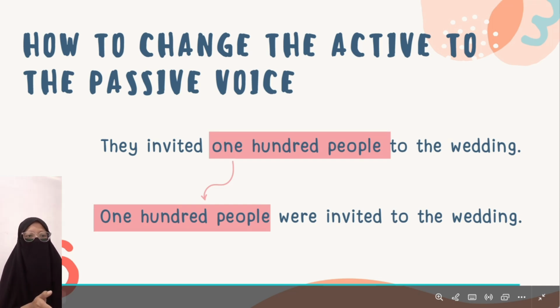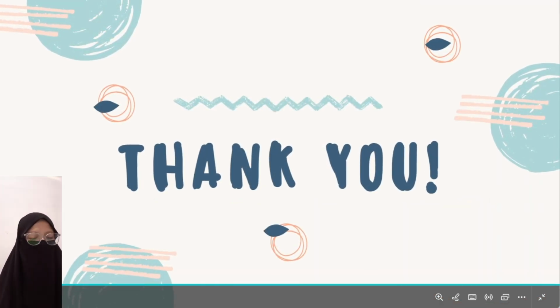We move the object to the front, and then we start with the object. 100 people were invited to the wedding. In the active, the object is in the middle, but in the passive, the object is in front.